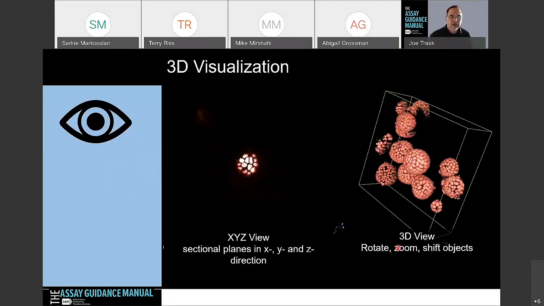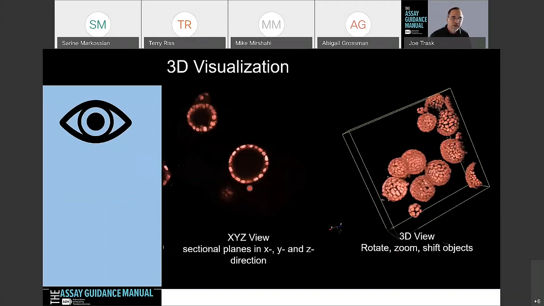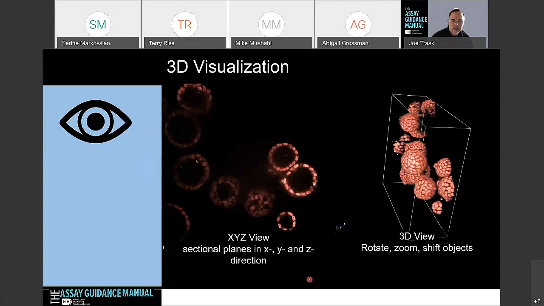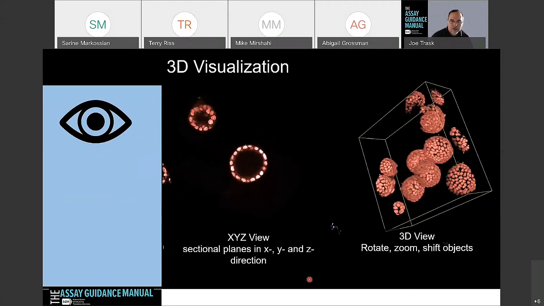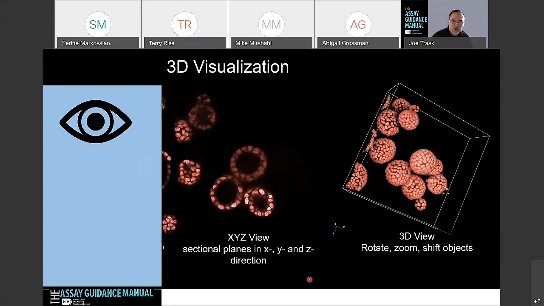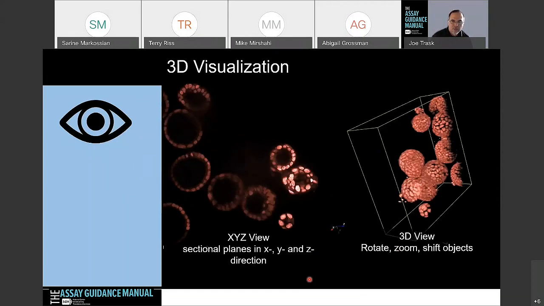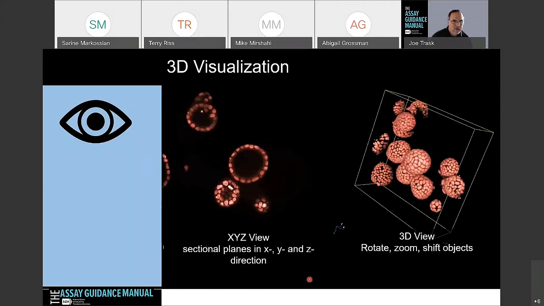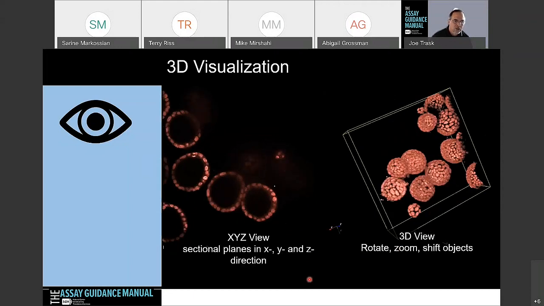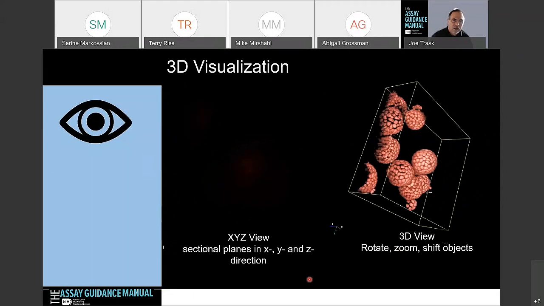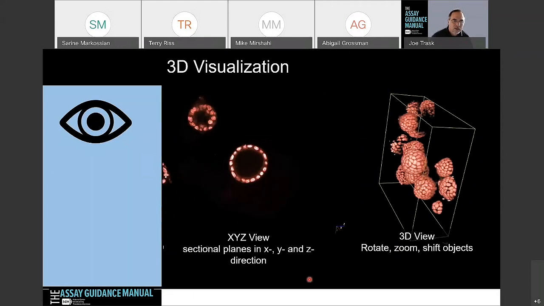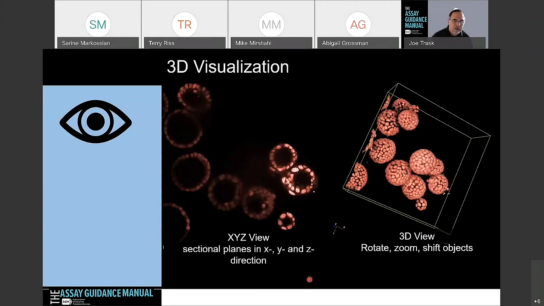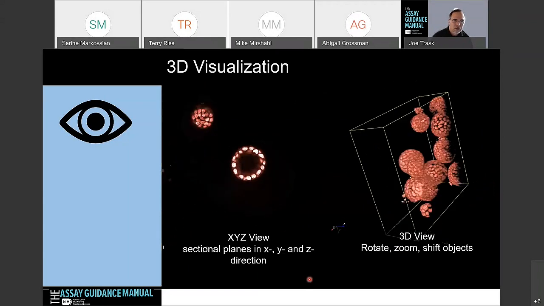So on 3D visualization, there are different ways of looking at this. These are pretty to look at, and that's great, and that's nice. You can do a 3D view where you can rotate and shift and move these around. This is an example of MDCK cells forming a cyst with a lumen inside, and that's why you see the hollow space when you do this XY view. The reason for doing this is not just that it's nice and you can show it off, but really to make sure that the image quality that you captured is what you want to see.